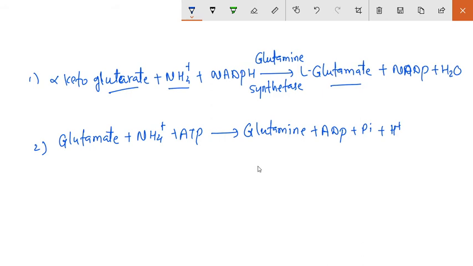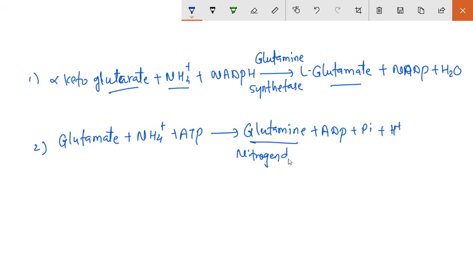So the glutamine is the other major nitrogen donor. It contributes its side chain nitrogen in the biosynthesis of a wide range of nitrogen compounds.